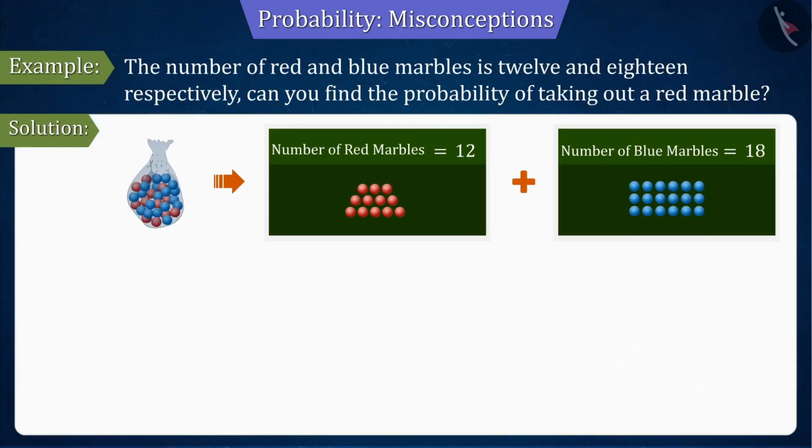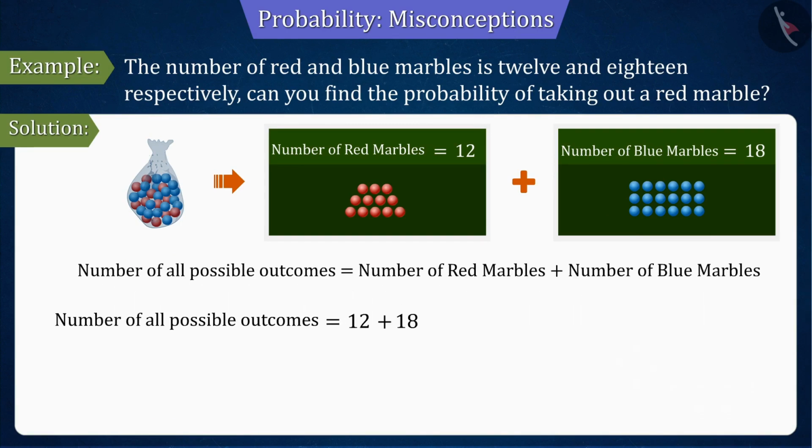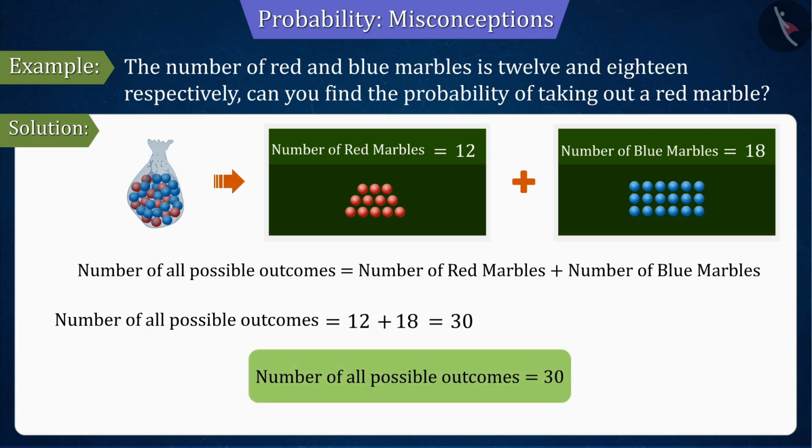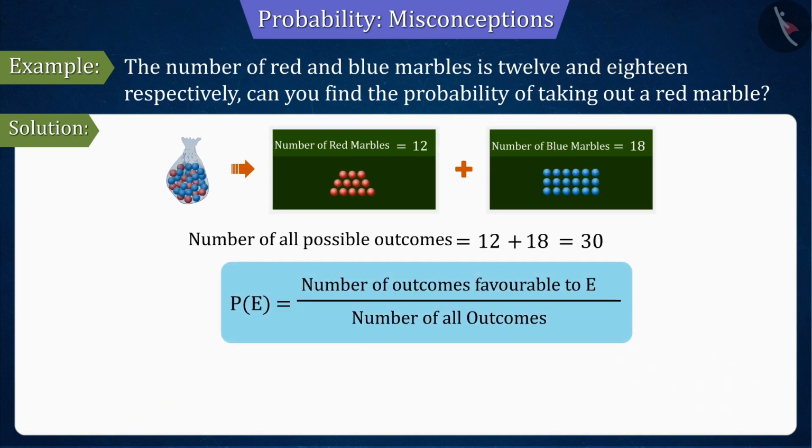It is given that the numbers of red and blue marbles are 12 and 18 respectively, whose sum will be equal to the total outcomes. We can say that the total number of possible outcomes will be 30. As we have studied the formula for finding the probability, where the number of favorable outcomes of the event E, that is red marbles, is 12.